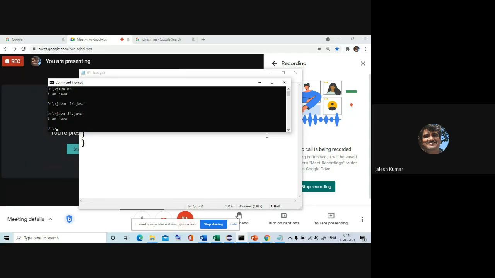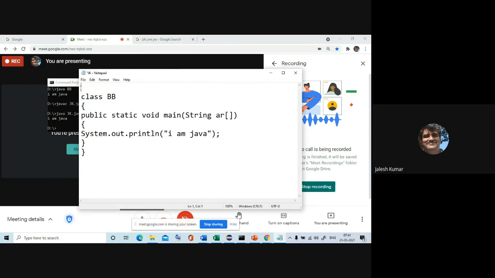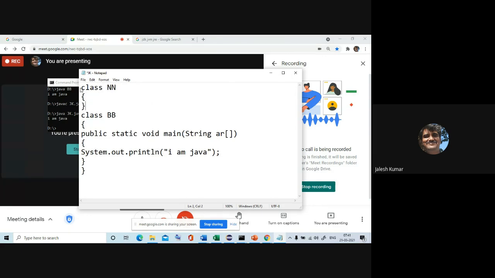Now see, in the same case, if we have one more class, some nn, so in the same file we have two classes, class nn and class bb. Remember the rule: you have to save with the name of the class where main resides. When two classes are there, don't save with a different name, always save with the name where main resides. That's the definition we defined. Anyway, I'll just save this. Even though there are two different classes, the file name is jk itself.